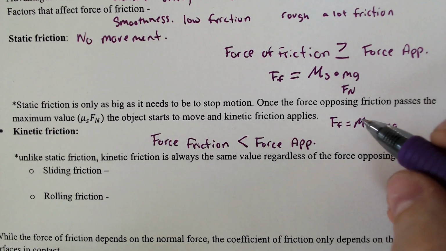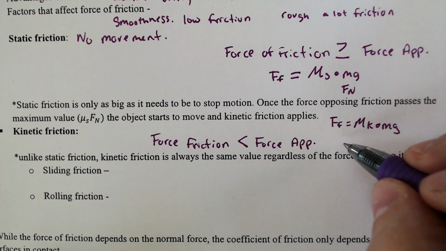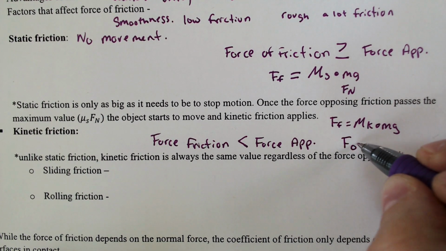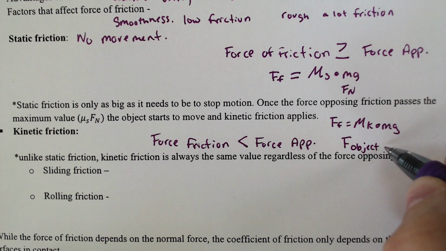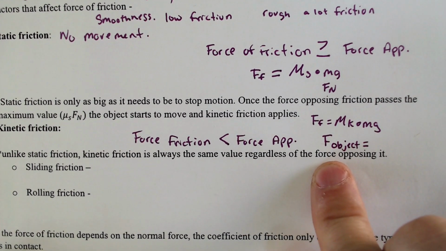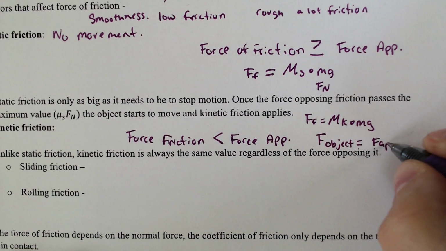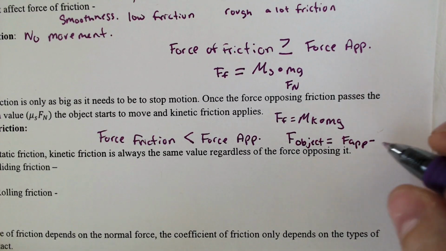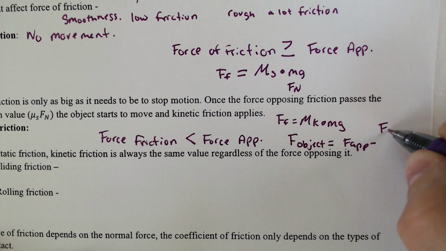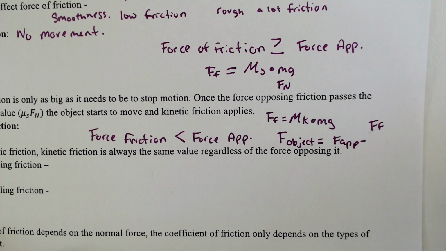So the force of the actual object after friction will be your force applied, and you would have to take away your force of friction. And what did we just learn the force of friction was?